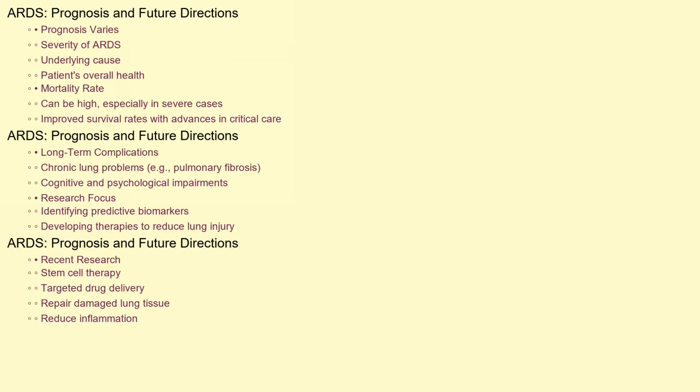The prognosis of ARDS varies depending on the severity of the condition, the underlying cause, and the patient's overall health. ARDS can have a high mortality rate, particularly in severe cases. However, advances in critical care medicine have improved survival rates in recent years. Long-term complications of ARDS can include chronic lung problems, such as pulmonary fibrosis, as well as cognitive and psychological impairments.